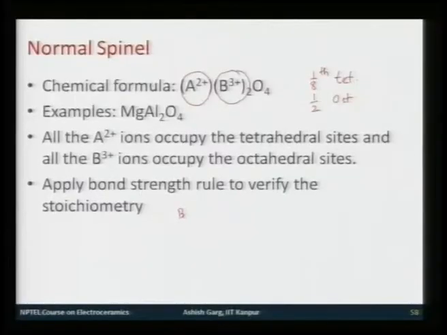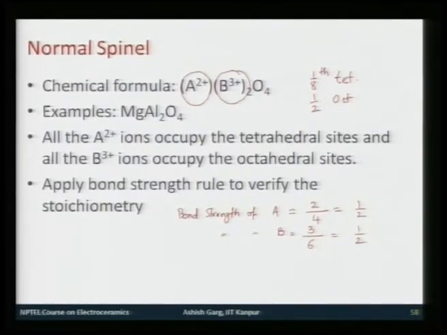So, bond strength of A would be the valence of A, which is 2, divided by the coordination of A, which is 4, and this gives you 1/2. Similarly, bond strength of B is the valence of B, which is 3, divided by the coordination of B, octahedral coordination 6, and this is 1/2. Now, how do you verify the stoichiometry from this?